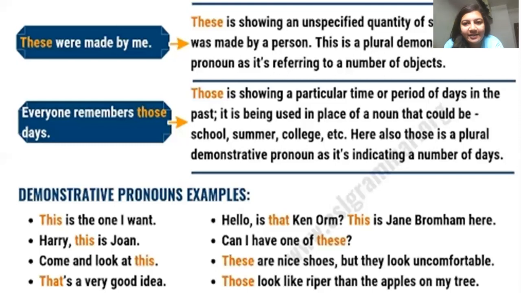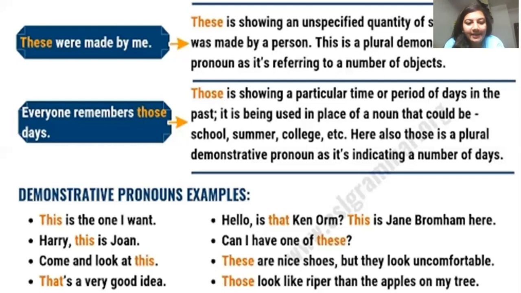So it is very easy to identify कि कोई word as an adjective work कर रहा है या pronoun. क्योंकि अगर कोई word noun के पहले दिया गया है that means it is working as an adjective. But if it is not having any kind of noun after it, it is just simply used to refer to some kind of noun or in place of it, then only it is working as a pronoun.